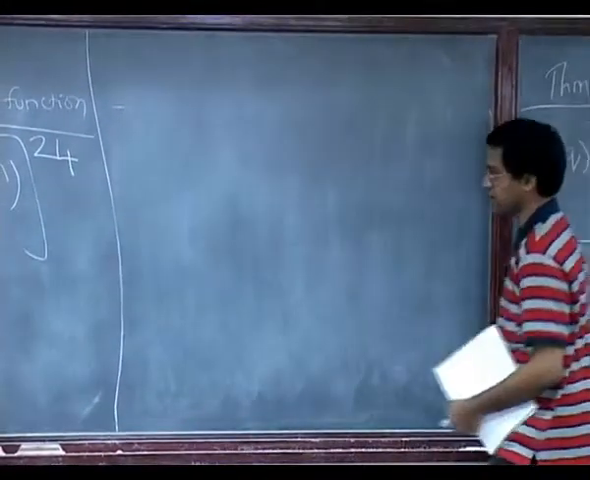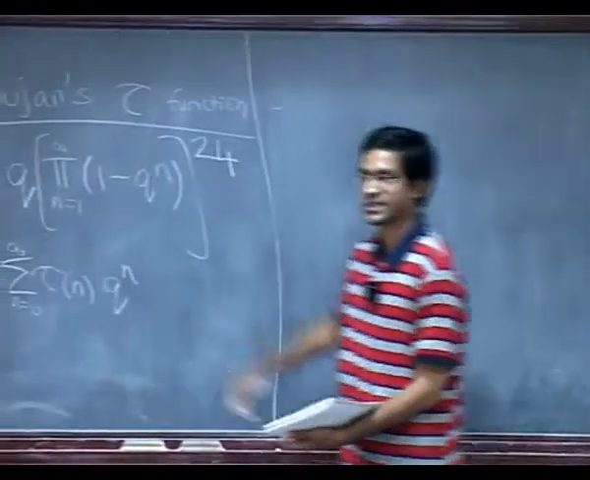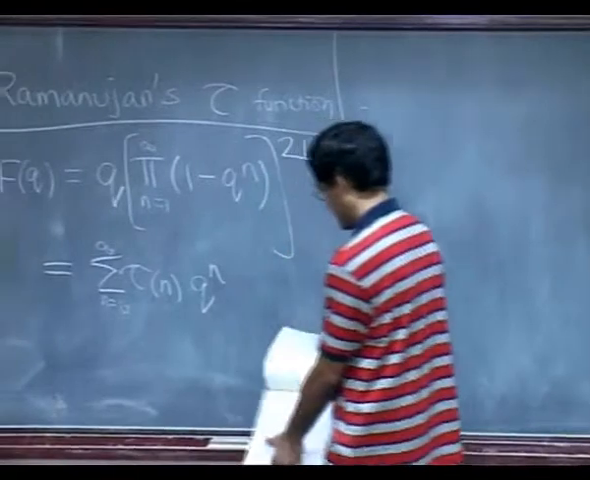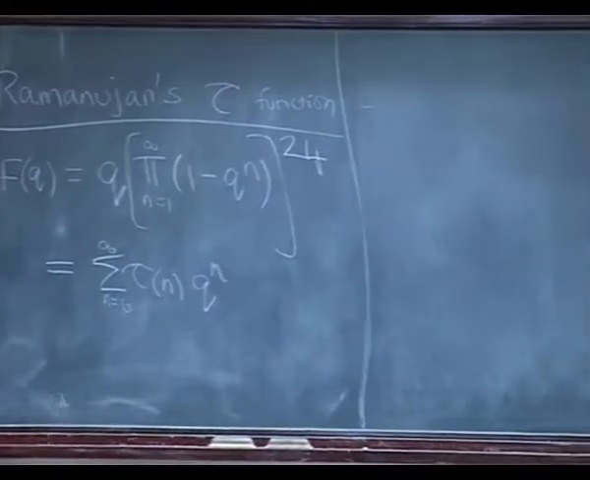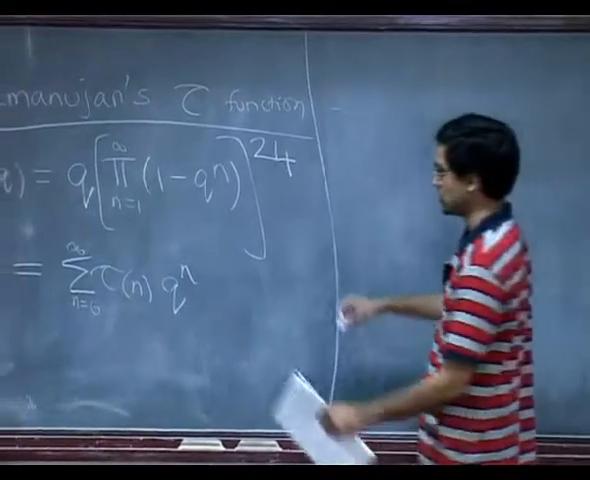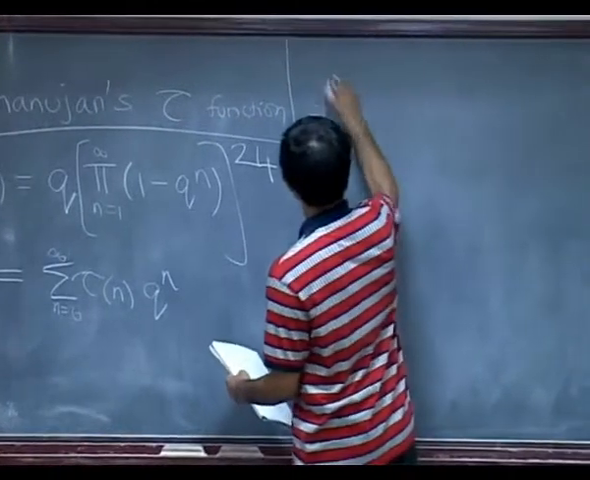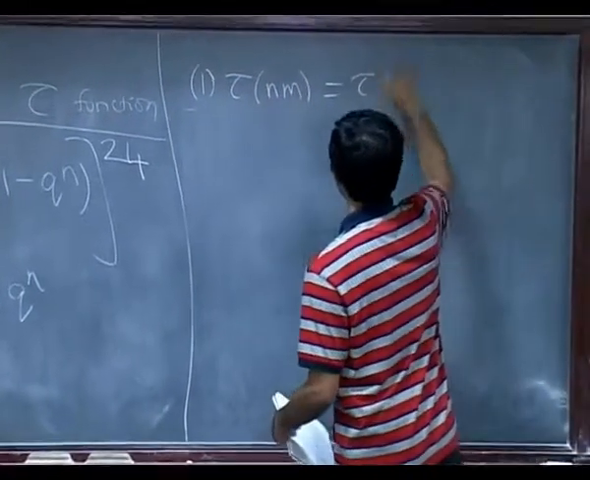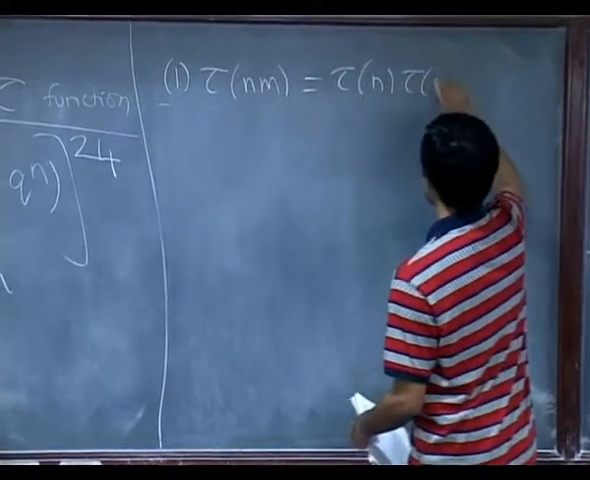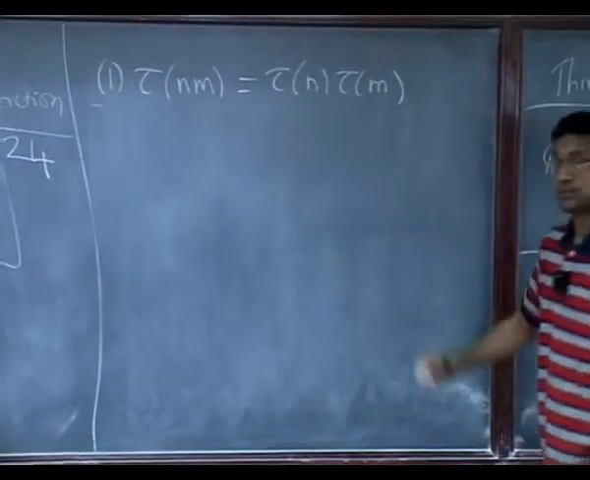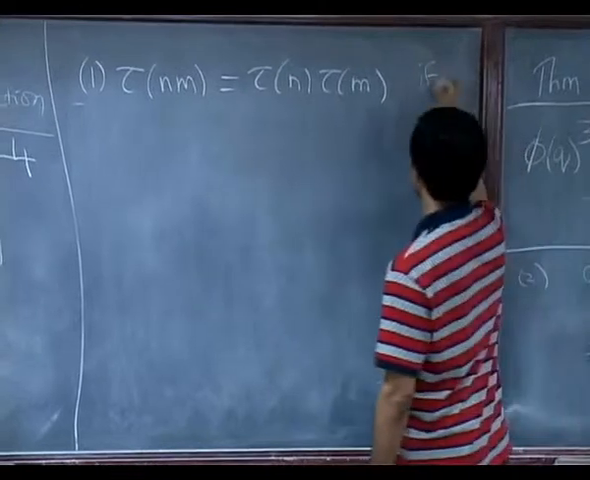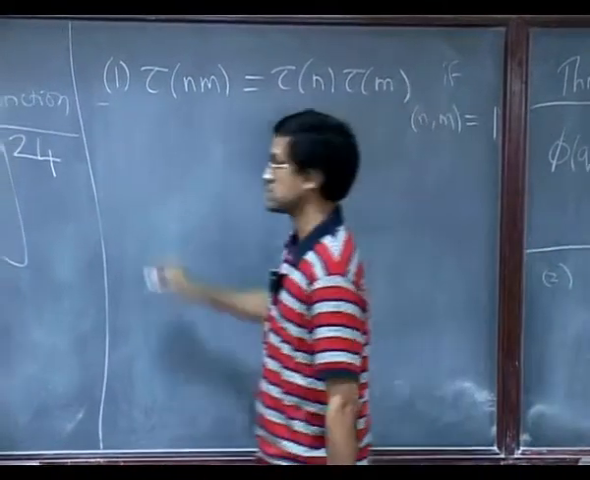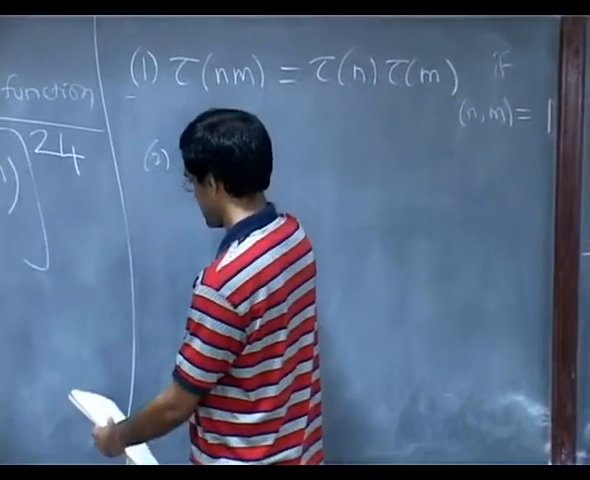But true to Ramanujan style, he just wrote all these things out and quickly followed it up with 2 pages of conjectures on what the tau n should do. So here are various things, the famous properties of this function. It's multiplicative if n and m are relatively prime. Okay, this is the first property of the tau function.